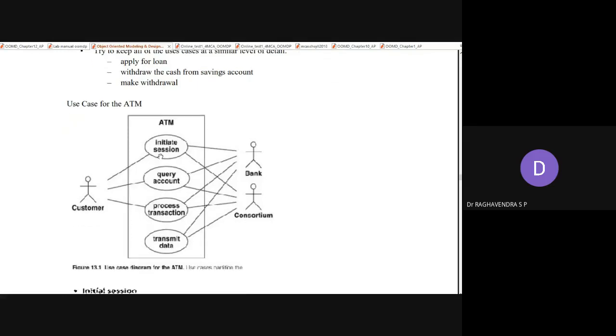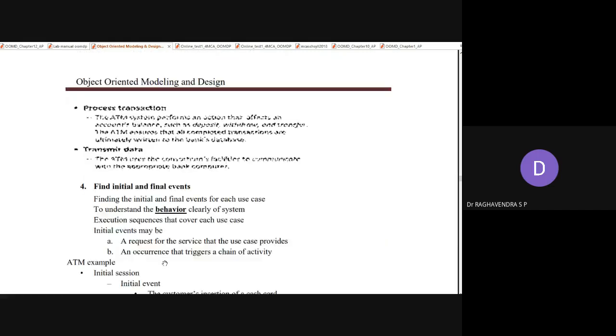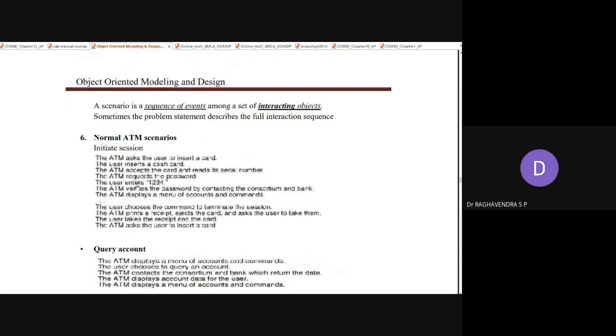For each use case, you have to find out the scenario. Find out a scenario for initiating a session, a scenario for querying an account, a scenario for processing a transaction, and a scenario for transmission of data. Now, the first one is initiating a session.